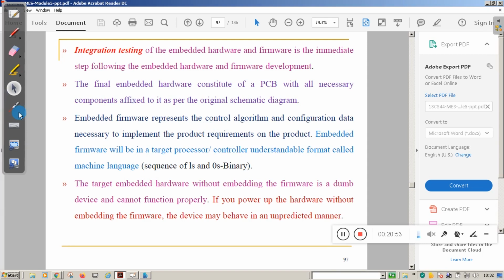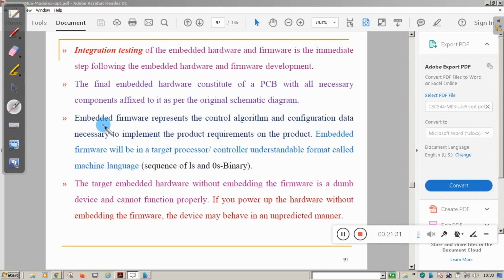Here you can see the final embedded hardware consists of a PCB. PCB is a printed circuit board. Like in the computer you see the motherboard, the main board which consists of various modules like CPU, processor, chipset, memory modules. Like this in embedded hardware also, the main board is the PCB, where you are going to affix all the different modules according to the schematic diagram, according to your design.